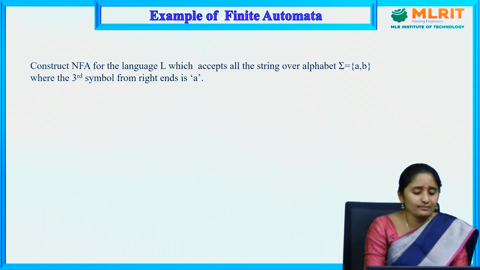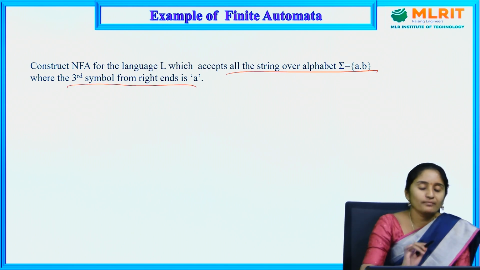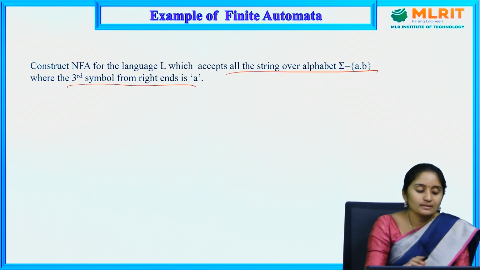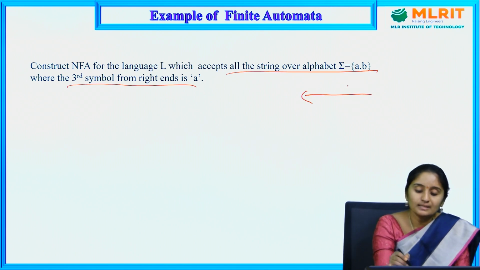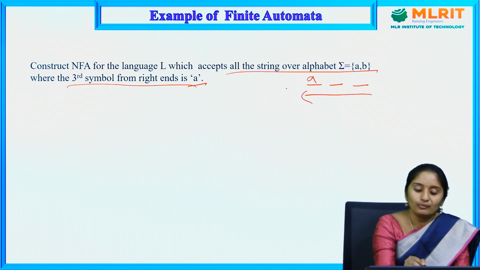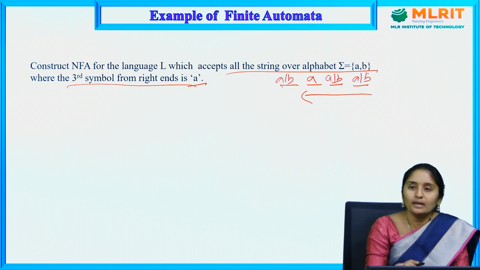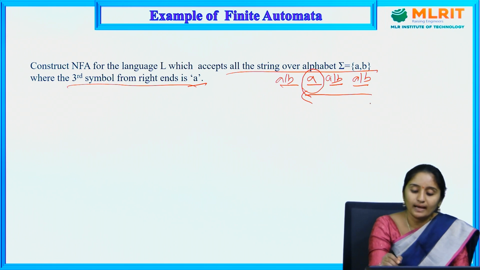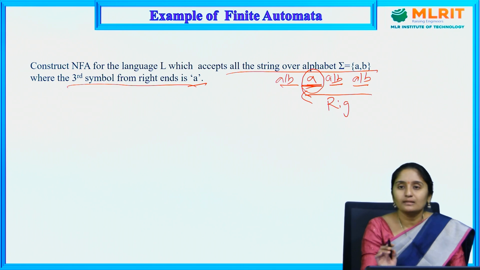Construct an NFA for the language L which accepts all the strings over the alphabet {A, B} where the third symbol from the right end is A. From the right side, the third symbol should be A is my condition. This is my first symbol, second symbol, third symbol. The third should be A. The fourth or fifth symbol can be anything, either A or B. The second and first can be A or B, anything.